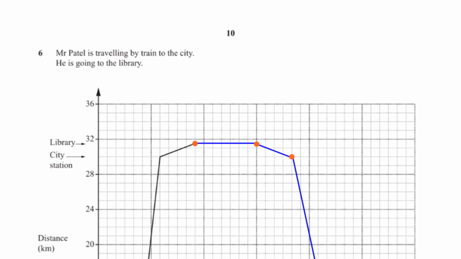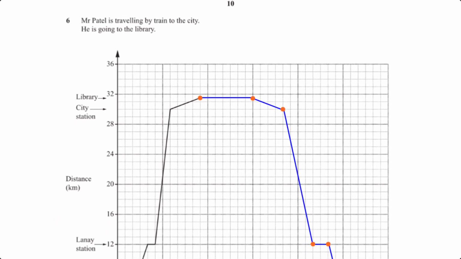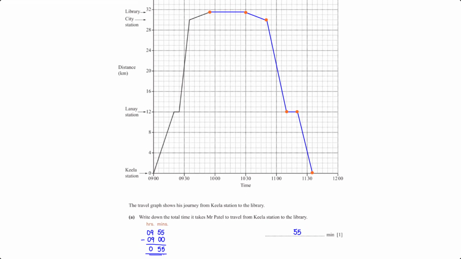Mr. Patel is traveling by train to the city. He is going to the library. The travel graph shows his journey from Kila station to the library. Write down the total time it takes Mr. Patel to travel from Kila station to the library.